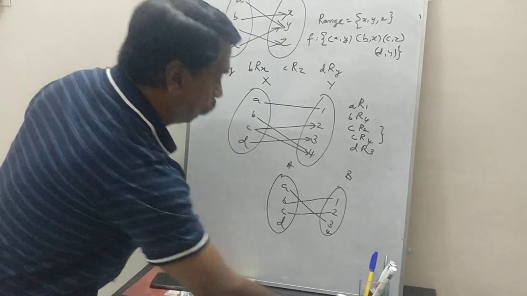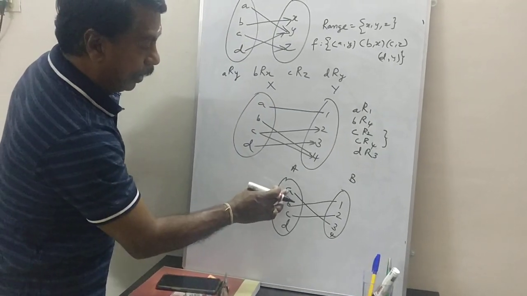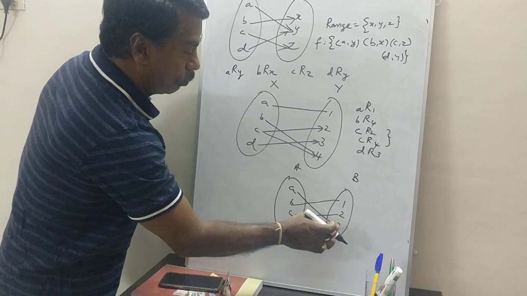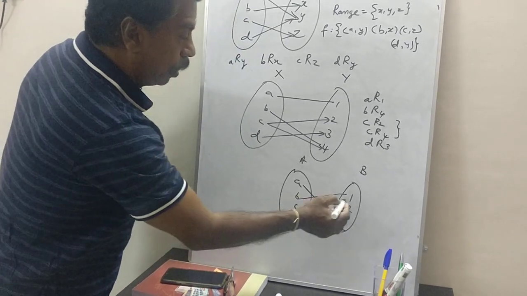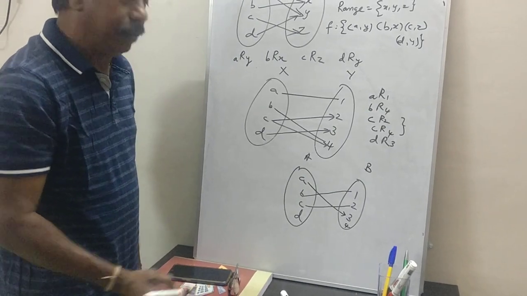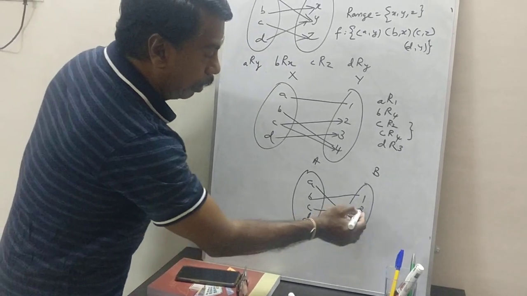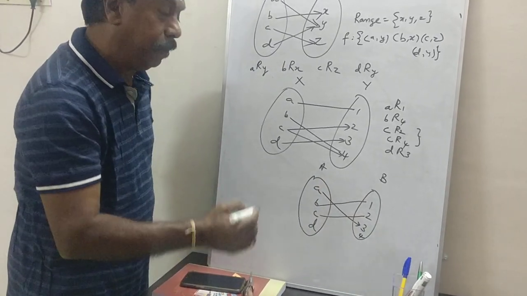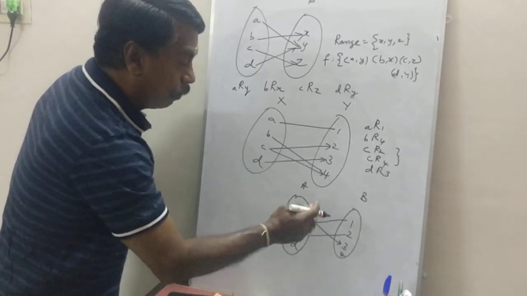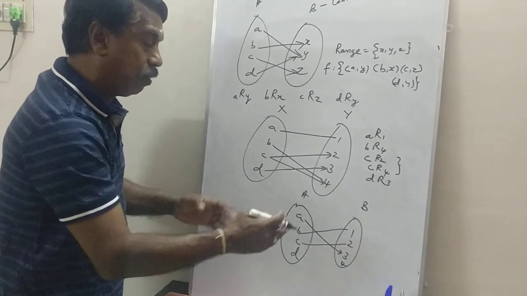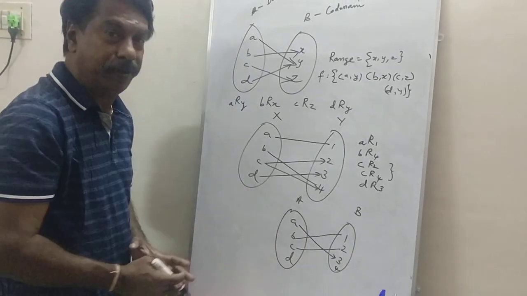We can check now. What is the image of A? A is related to 3, therefore A's image is 3. B is related to 1, therefore B's image is 1. C is related to 2, therefore C's image is 2. Is it a function or not? It is also against the definition. It is also not satisfying the definition.